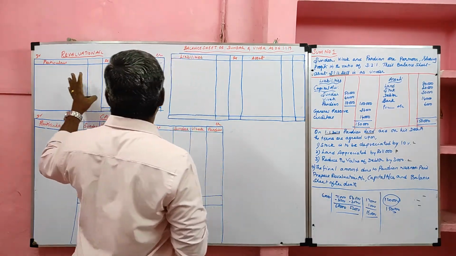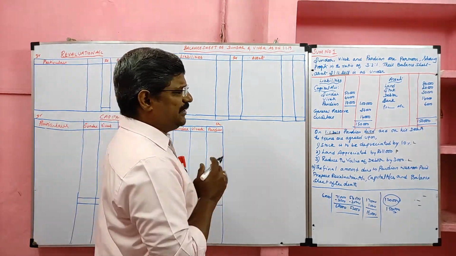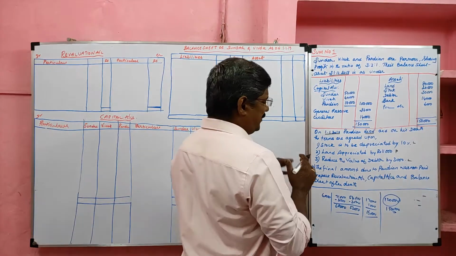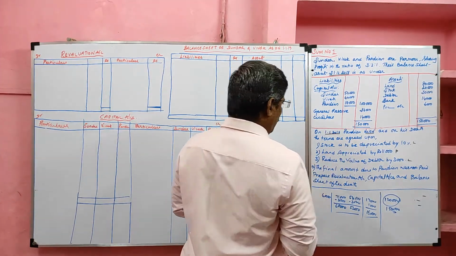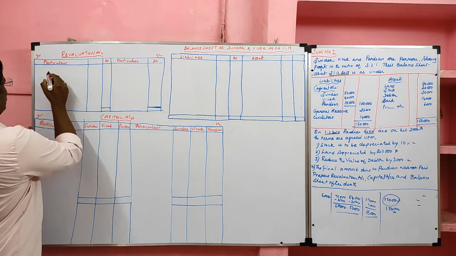First we are going to prepare the revaluation account. For that we have to take the loss items and profit item. In this problem there are two loss items and one profit item. The first loss item is stock.